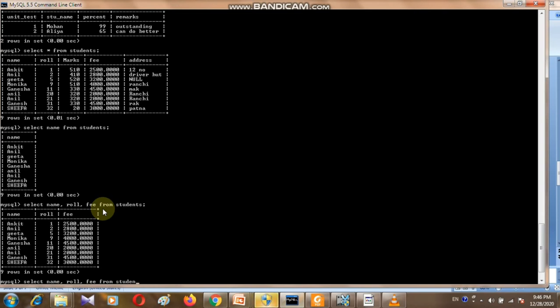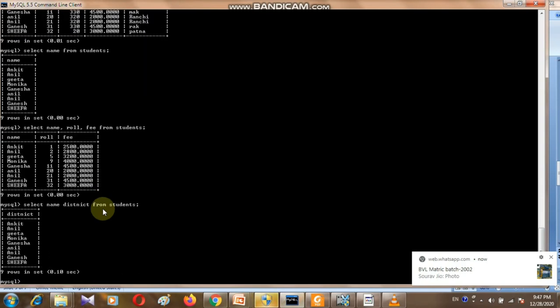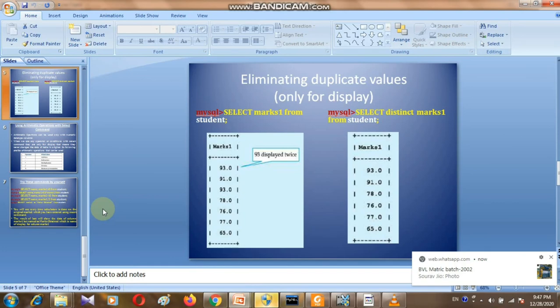So simply write name from students. See, the repeated values are here. Yes, Anil is showing repeatedly. So it's not removing them. How do I remove them with select distinct marks? It means I have written the wrong one.